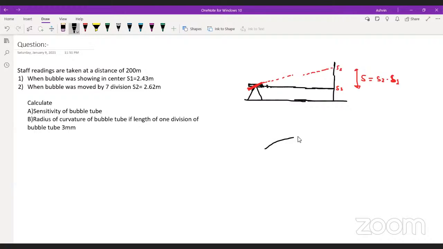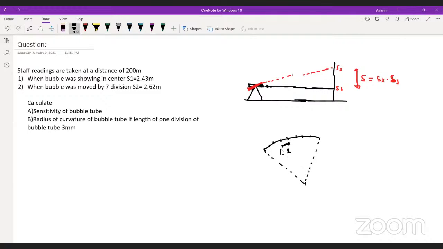Now consider this thing: there are n number of divisions, and the length of one division is called small l.